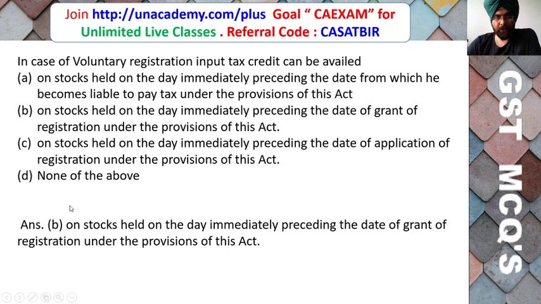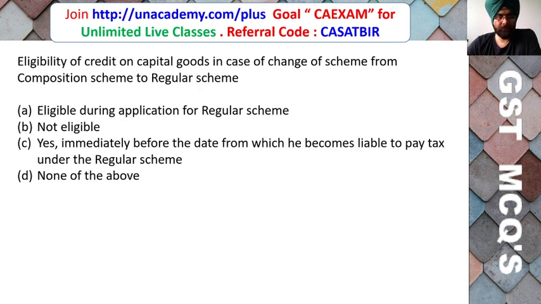But if a person becomes eligible for registration, suppose his turnover exceeds 20 lakh and he applies for registration within 30 days, then he can take the input tax credit on the stock which is available before the date he became liable for registration, one day before. So this is the basic difference between voluntary registration and regular registration.